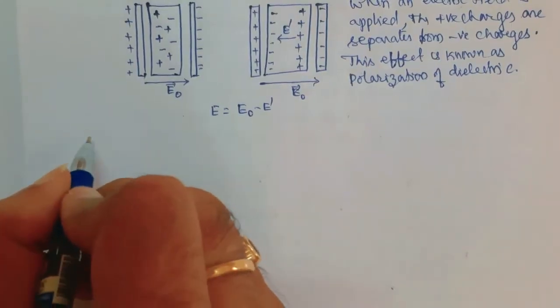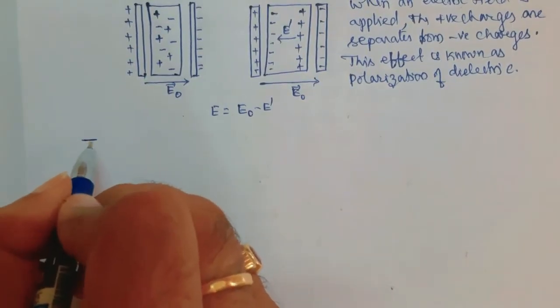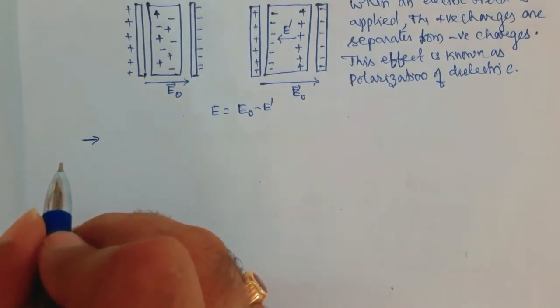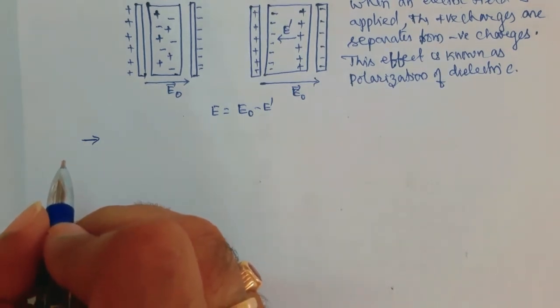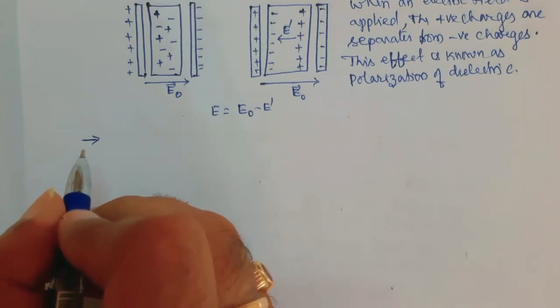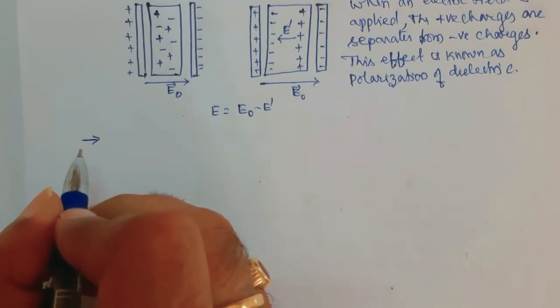Another point is that when non-polar dielectrics are placed in an electric field, they are polarized. The dielectrics which are polarized only when they are placed in an electric field are known as the non-polar dielectrics.